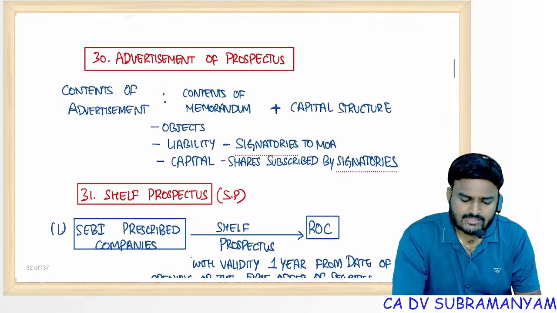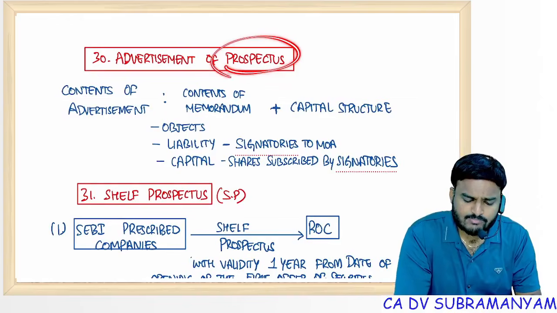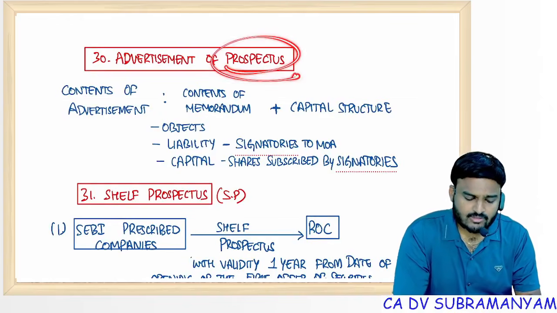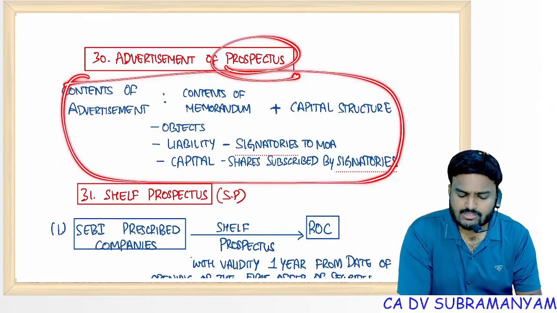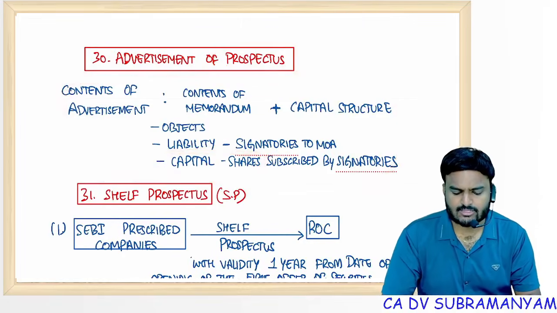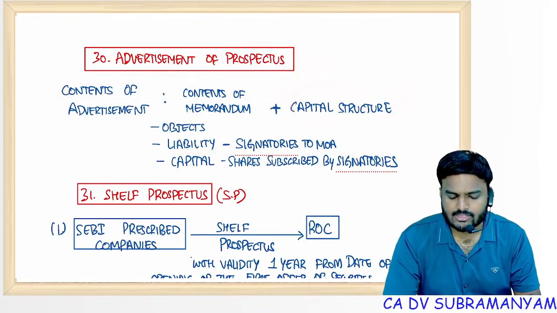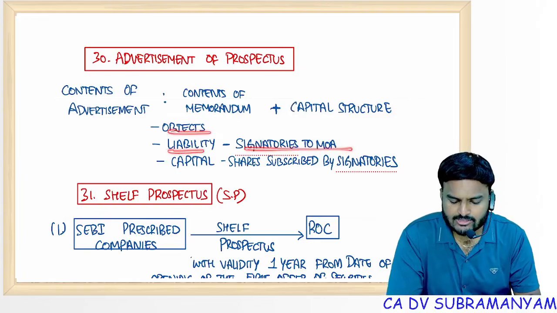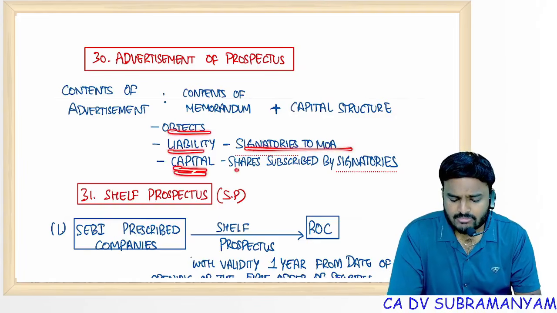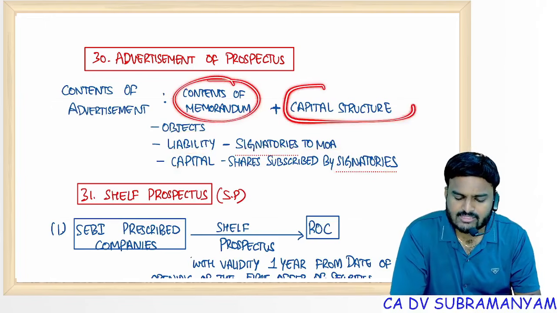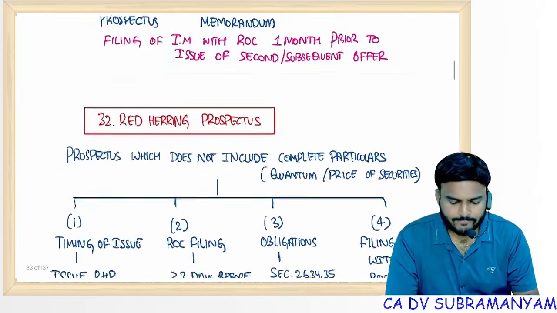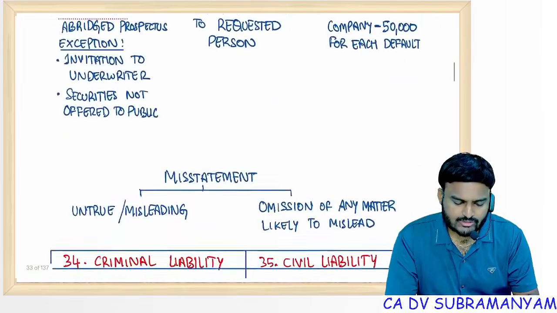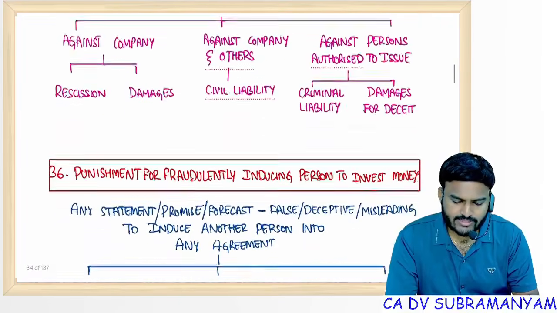Advertisement of prospectus. If the company decides to advertise the prospectus, then the contents of the advertisement should be the clauses of MOA plus capital structure. Object clause, liability clause, signatories to MOA, capital, that means shares subscribed by the signatories. Everything you have to mention. That's why contents of MOA plus capital structure. Next, two sections are there, 36 and 38.